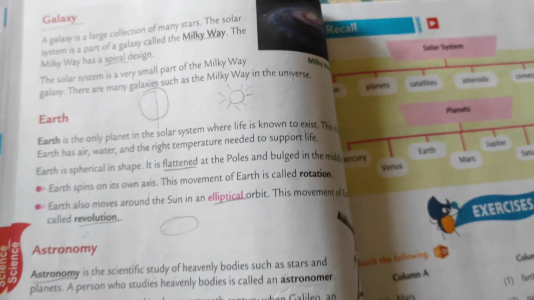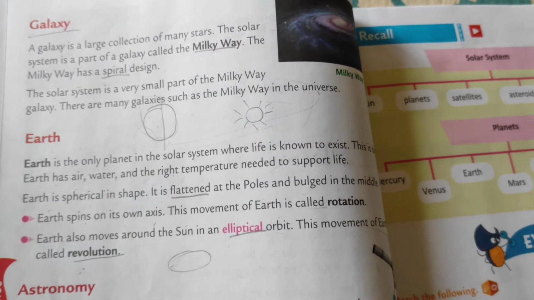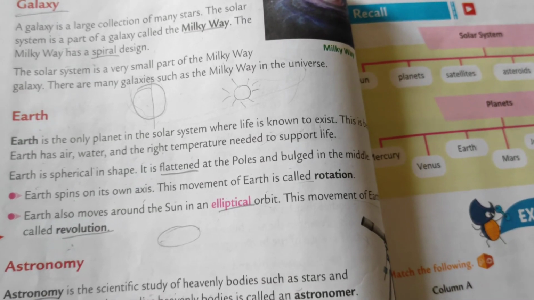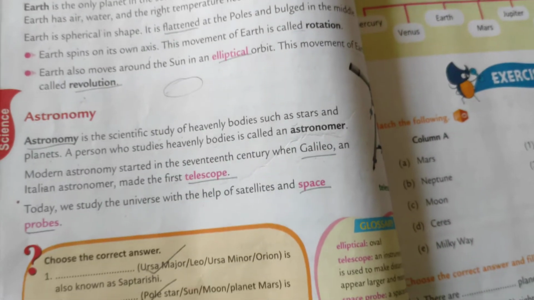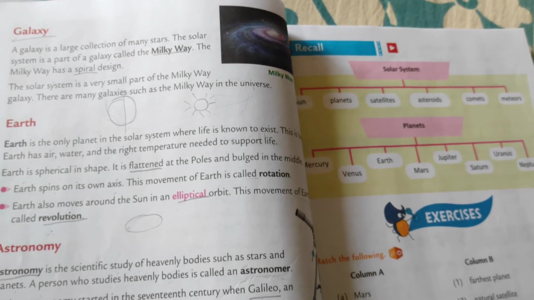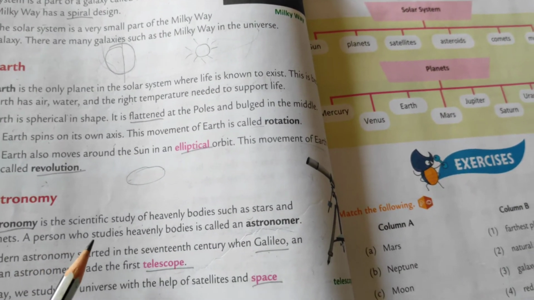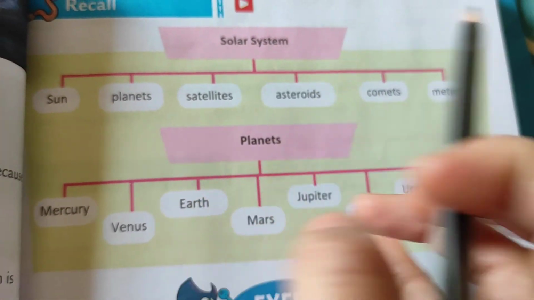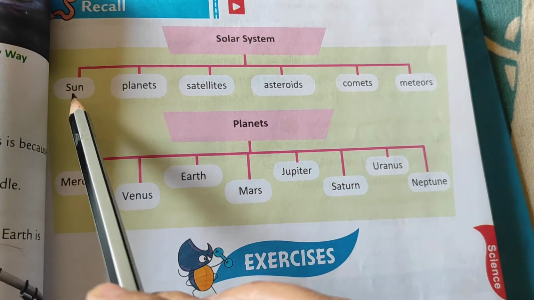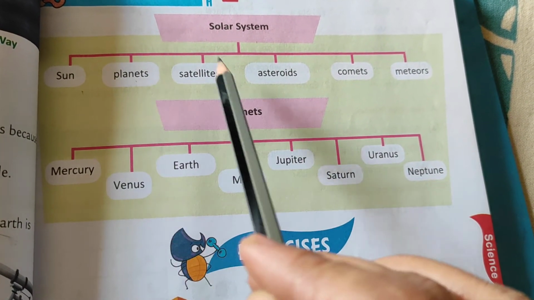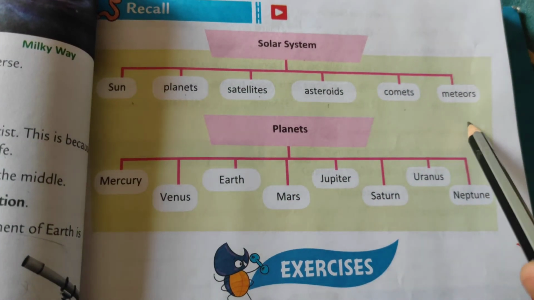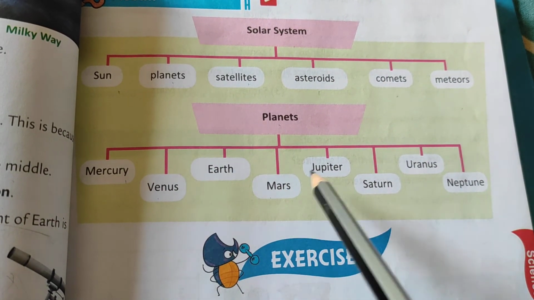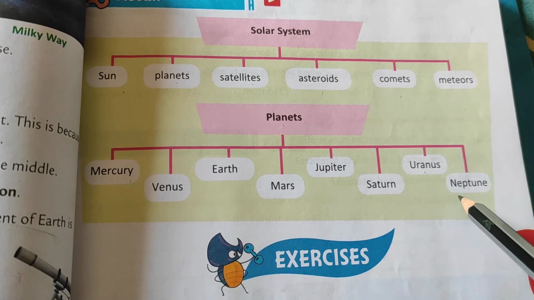Student, today we have learned about asteroids, meteors, comets, the sun, the planet Earth, then galaxy, and then astronomy. Let's see the recall of this chapter. Our chapter name is the universe and the solar system. In the solar system we have learned about the sun, planets, satellites, asteroids, comets, and meteors. In the planets we have learned about Mercury, Venus, Earth, Mars, Jupiter, Saturn, Uranus, and Neptune.